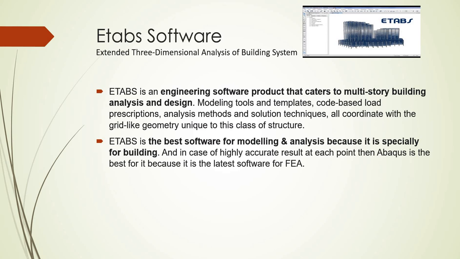ETABS is an engineering software product that caters to multi-story building analysis and design, with modeling tools and templates, code-based load prescriptions, analysis methods and solution techniques, all coordinated with the grid line geometry unique to this class of structure. ETABS is the best software for modeling and analysis because it is specially for buildings only, and where highly accurate results are needed at each point, Abaqus is the best because it is the latest FEA software.